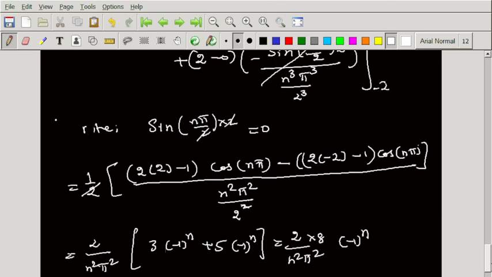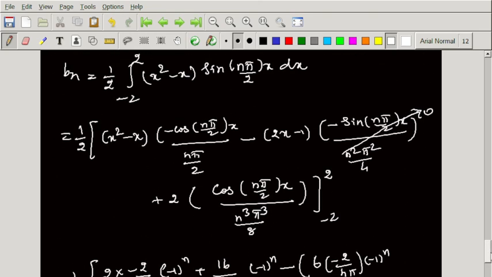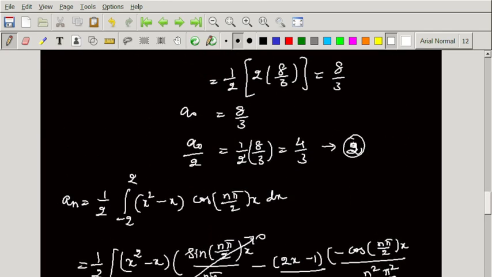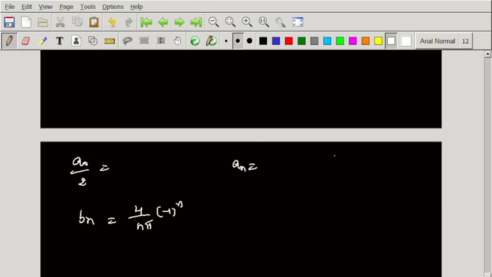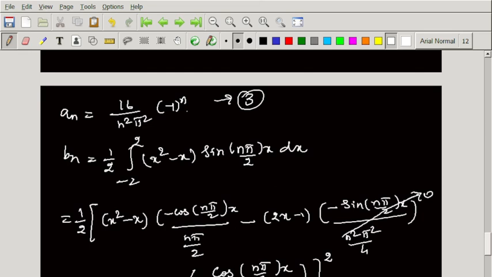Okay, write all the values. A naught by 2, an, bn. So here we have bn. Bn is 4 by n pi into minus 1 power n, and cn is 16 times. A naught by 2 is 4 by 3. So a naught by 2 is 4 by 3. An is 16 by n square pi square of minus 1 power n. So write it carefully. See equation number 3.